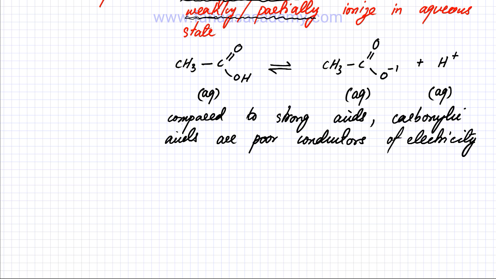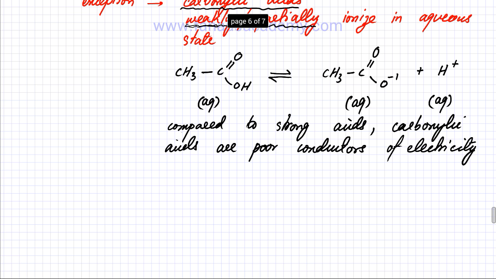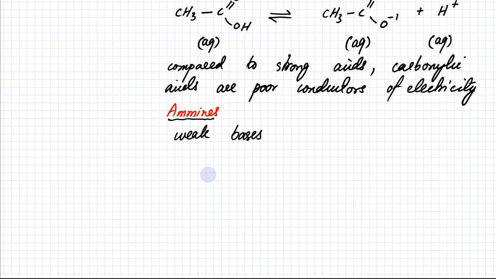Then there are other organic compounds which are also going to be conducting electricity. One of the other organic compounds that's also going to ionize when you add it in water is amines. The reason why amines are going to conduct electricity is because they're very weakly basic. So these are weak bases, and I'm going to give you the example of ethylamine. I have ethylamine, which is CH3CH2, and it has N bonded to 2 hydrogen atoms.